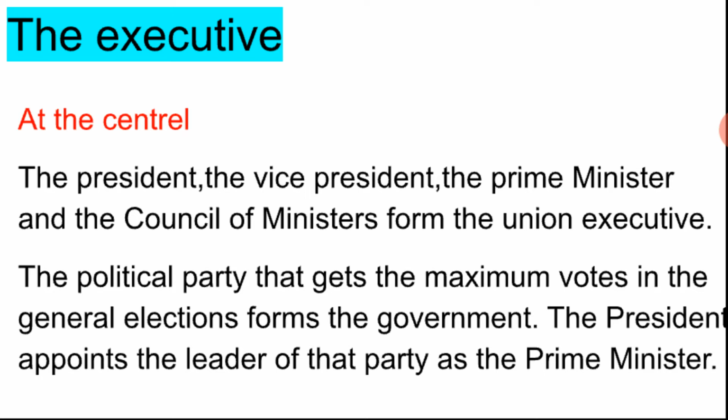He is assisted by the council of ministers. The prime minister and the council of ministers are responsible for the smooth running of the government. So who is responsible for the smooth running of the government?